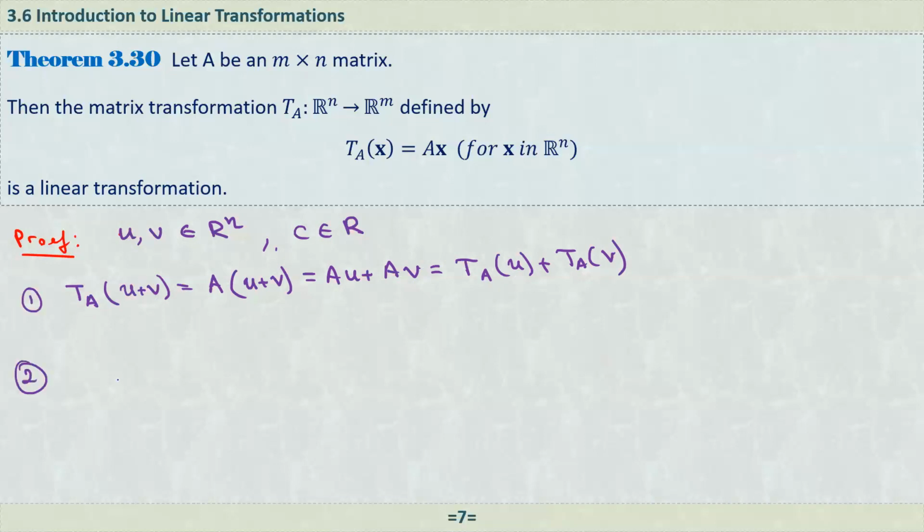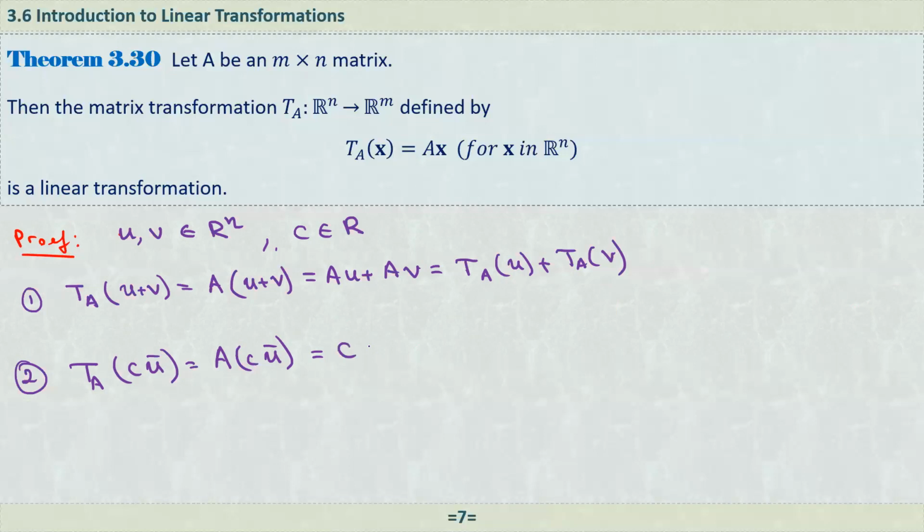And how about the second one? We have to show that if you multiply this vector by some scalar and after that transform it, or if you first transform and then multiply by this scalar, it gives the same vector. So here we have the transformation T_A of c times U, where U is a vector. By using this equation, I can write it as A times the vector c U. And again, by using the property of matrices, I can take the scalar out.